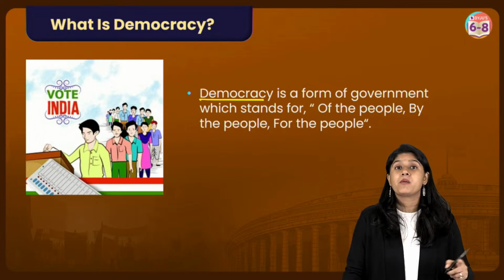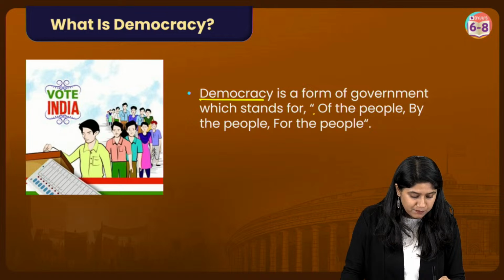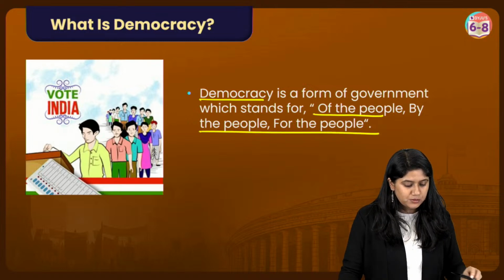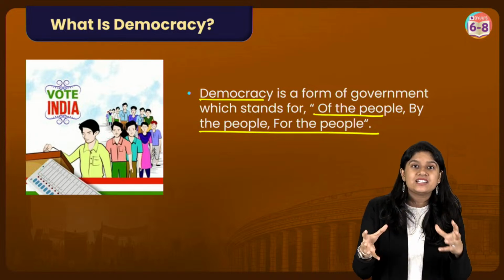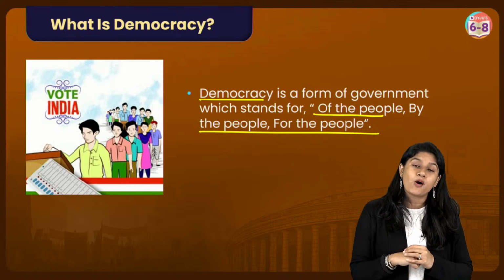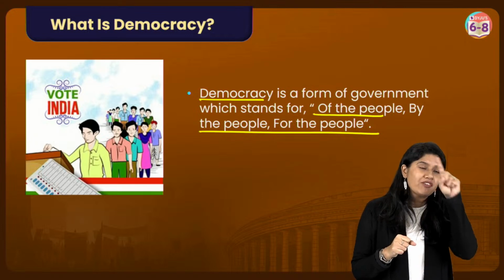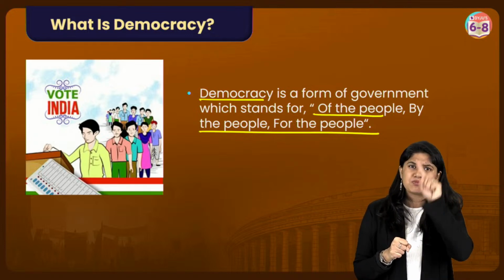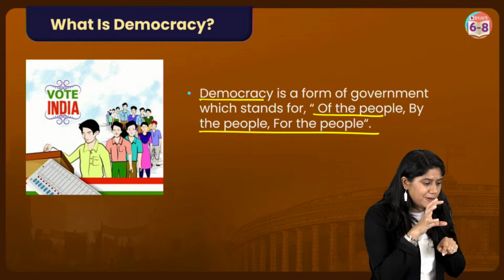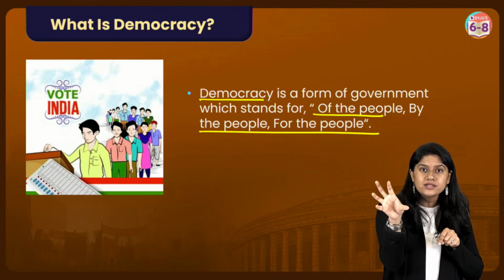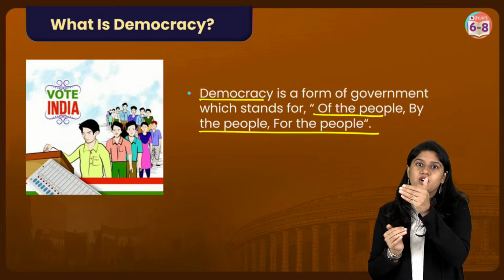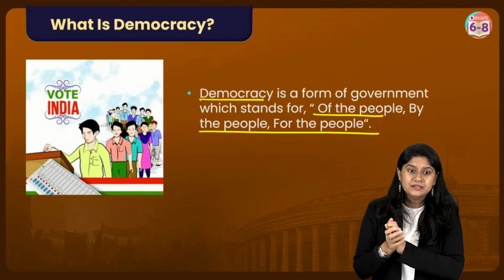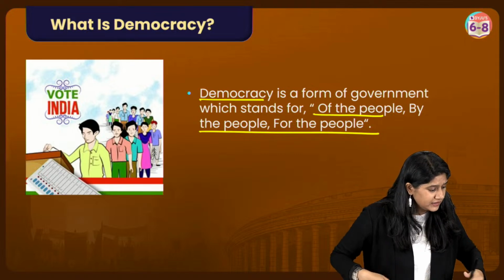It's a form of government which stands for the people, of the people and by the people and for the people. So it's basically a government where the people elect their leader and the leader will be working for the people. Clear? Everyone, are we clear?